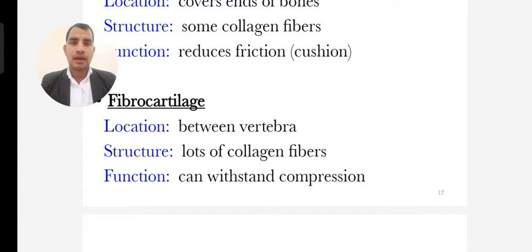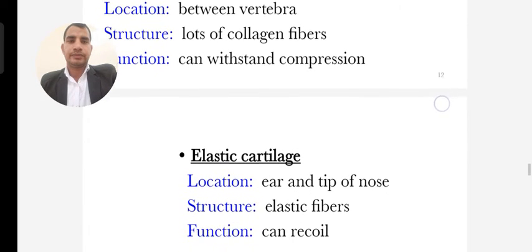These are arranged between the various types of vertebrae like lumbar, thoracic, cervical, etc. Each vertebra is individual and gives the capability of flexibility. The structure has lots of collagen fibers, and the function is that it can withstand compression.